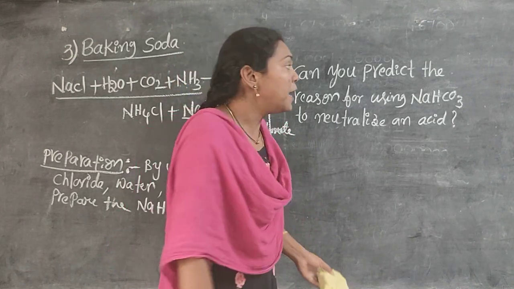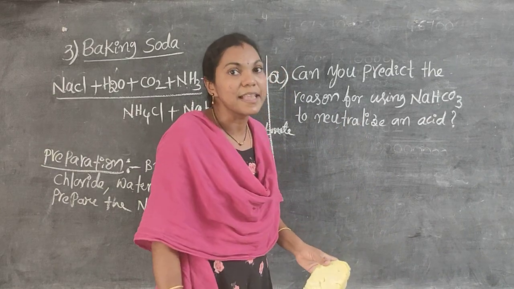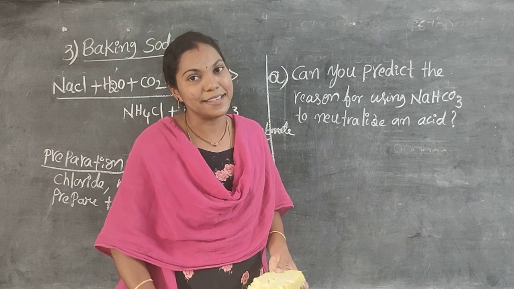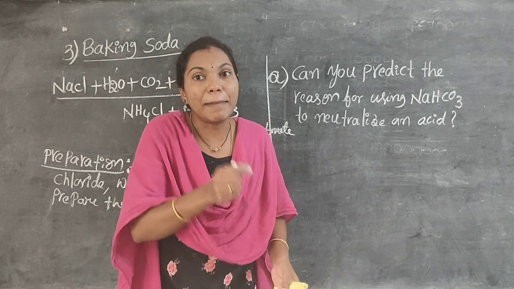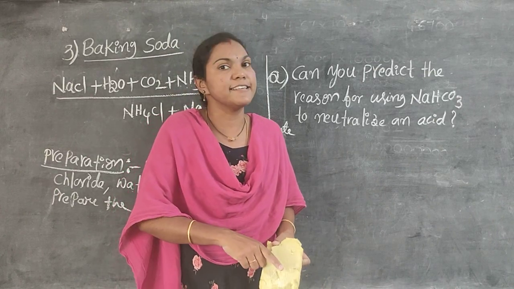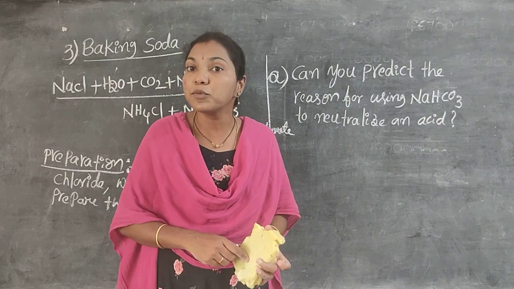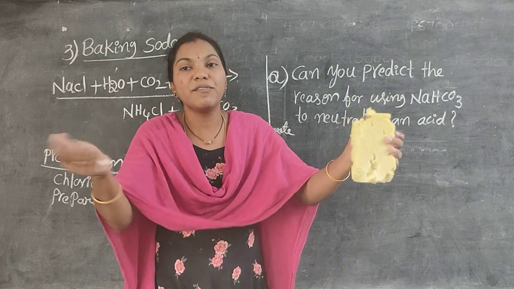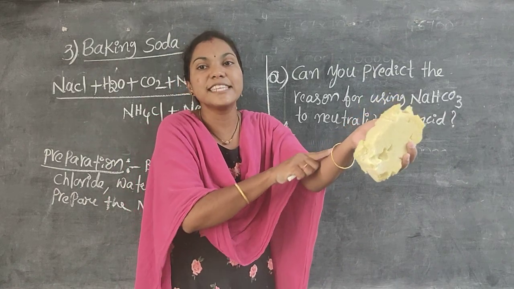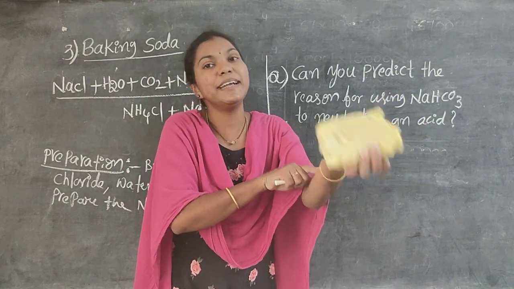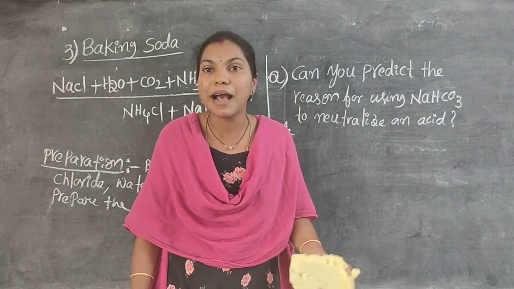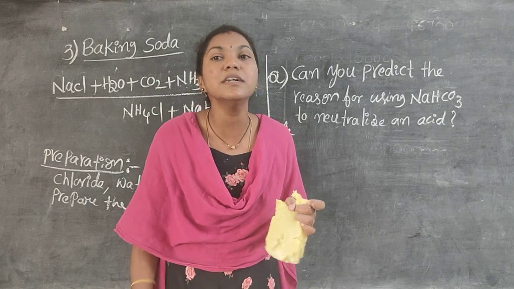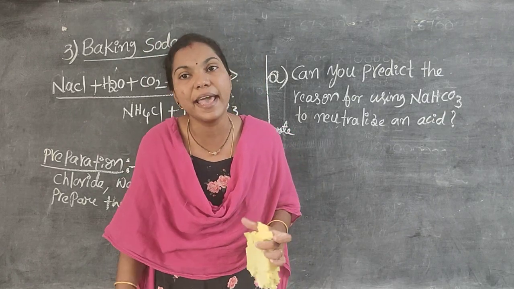The main point here is that baking soda acts as a mild non-corrosive base. It is a very important mild non-corrosive base, which means it does not harm us. That's why it acts as a basic compound. When we rub it on the ant sting area, we are immediately relieved from pain, because the acid is neutralized by the base. The base we used here is baking soda.